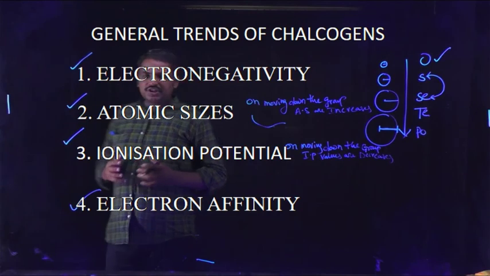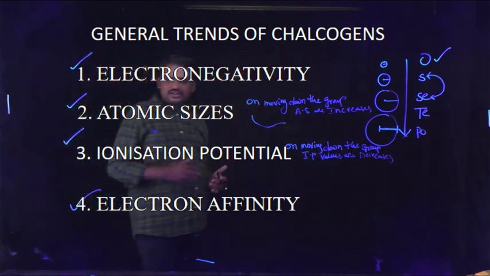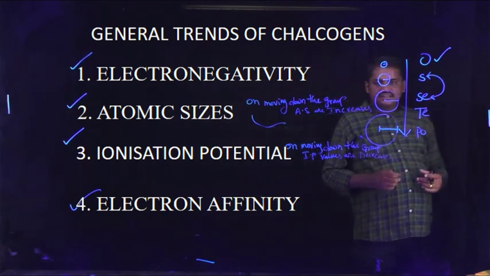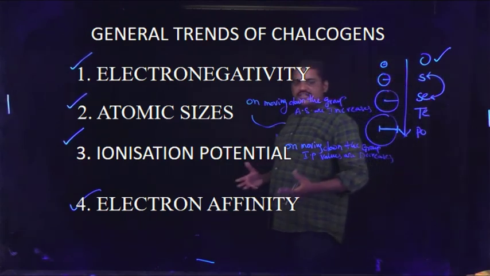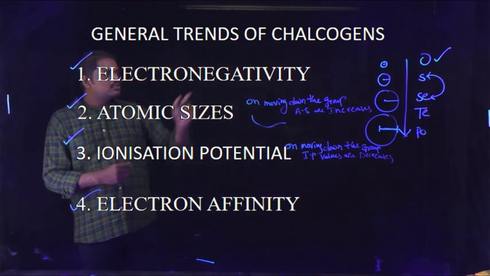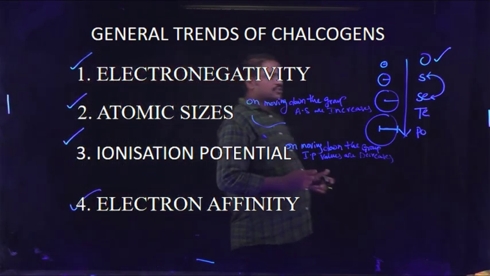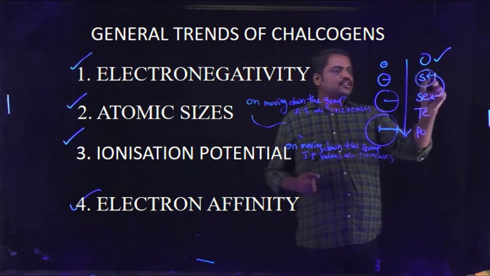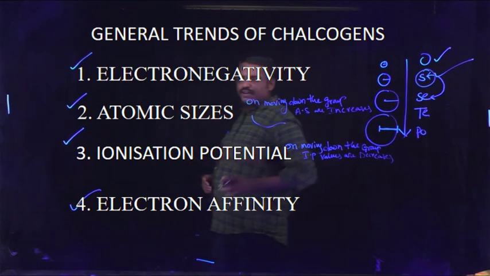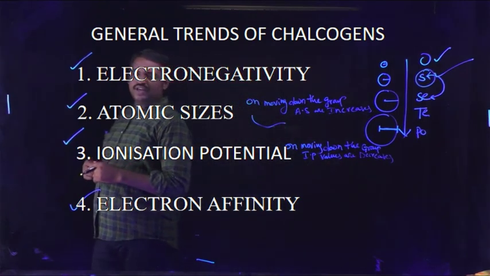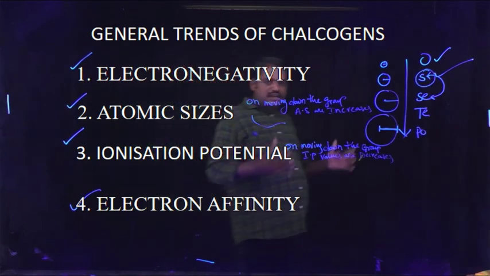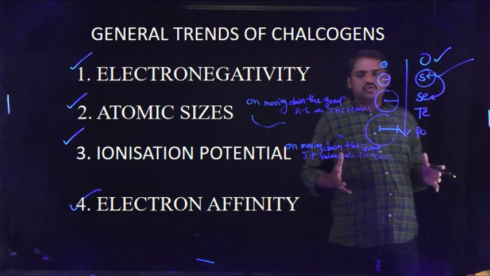The same situation is observed in the halogens, elements like fluorine, chlorine, bromine and iodine. The element with the highest electron affinity in the modern periodic table is chlorine. Similarly, in this group, sulfur is the element with the most electron affinity compared to the others. Okay, so this is the explanation for the general trends of the 16th group elements.